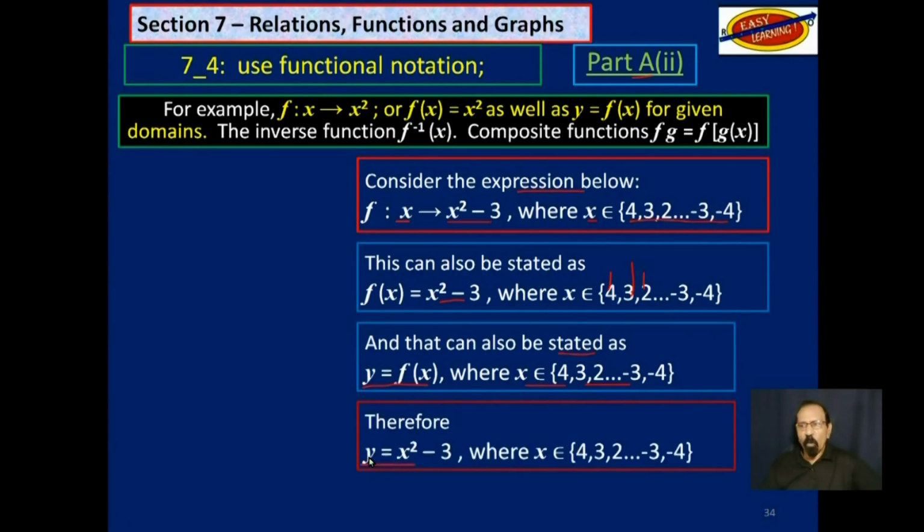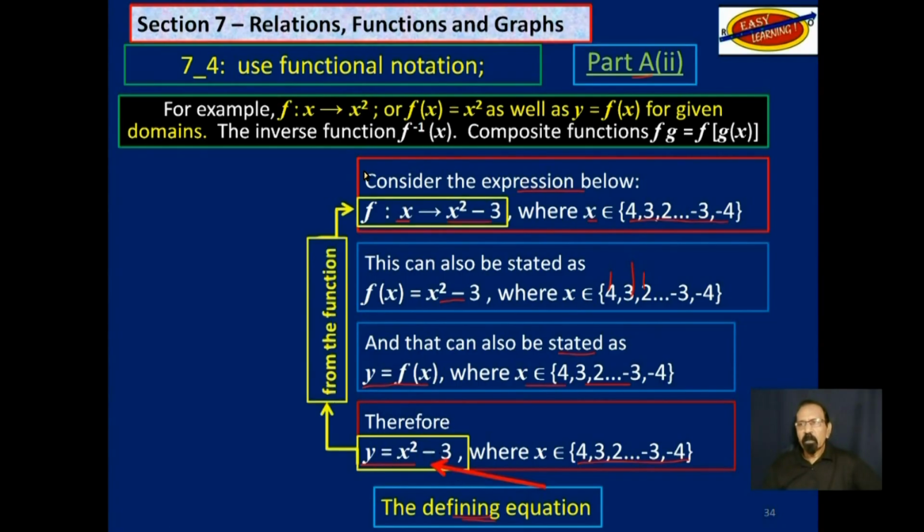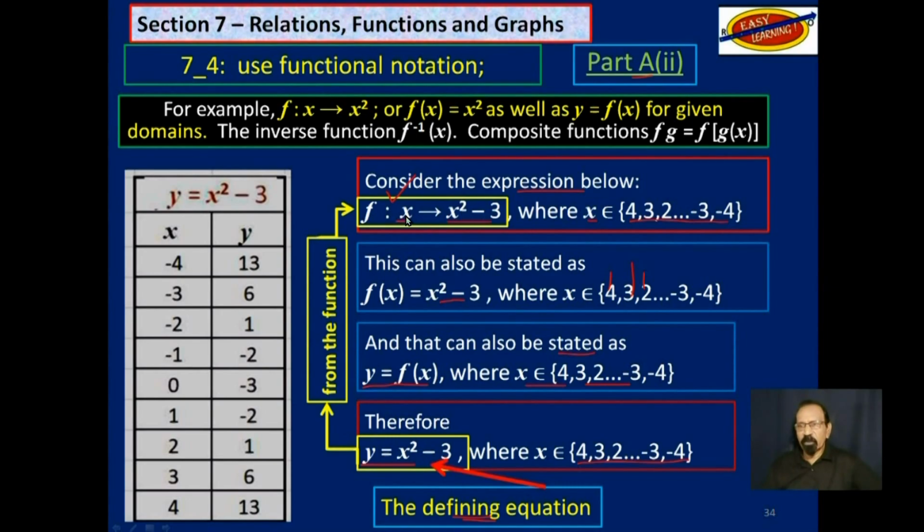Therefore, we can now say y is equal to x squared minus 3, and we will be using these as the values for the domain, for the x values. Now, this equation here, y is equal to x squared minus 3, that is called the defining equation from this function up here. So now, if we substitute these numbers one at a time, let's begin with -4.